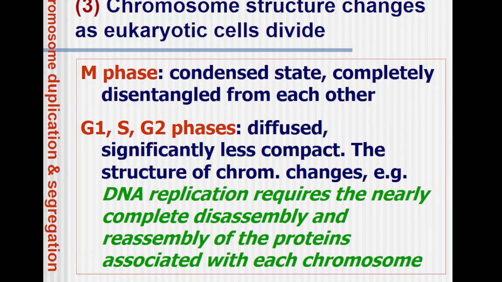We have discussed all these things, and you are pretty familiar with this. In the M phase, the DNA is in a condensed state and completely disentangled from each other. While in interphase, which comprises G1 and G2, it is in a diffuse state, significantly less compact, and the structure of the chromosome changes. That is, DNA replication requires the nearly complete disassembly and reassembly of the proteins that associate and interact with the chromosome.